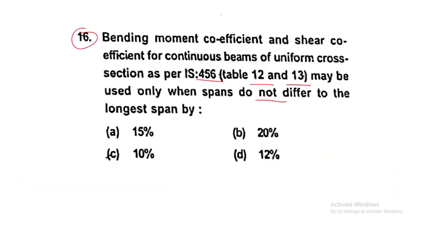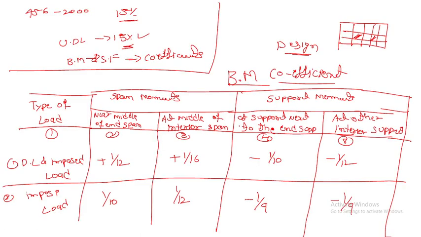So what they are asking? Bending moment coefficient and shear force coefficient for continuous beam of uniform cross section, right? Uniform cross section they are asking now. So what is the answer for this question now? That is a 15%, right? May be used when the spans do not differ the longest span by 15%. This tabular column according to this question is not required, but in future it may ask the question on this one, but the answer we got here only. That is a UDL we got the 15%, but this one is very important.